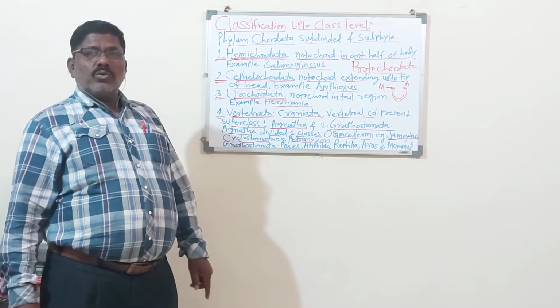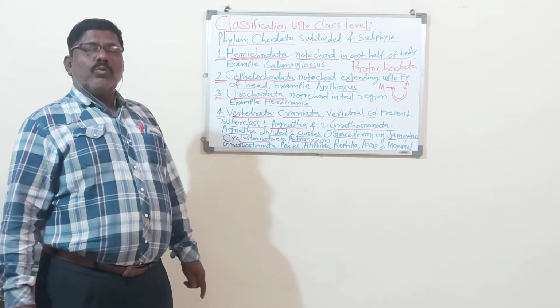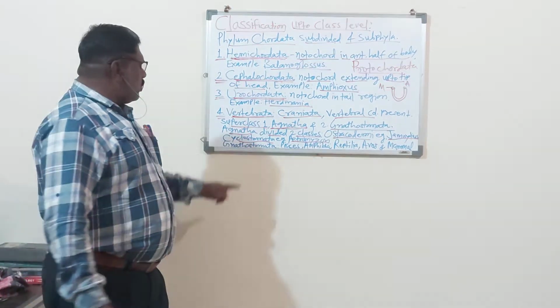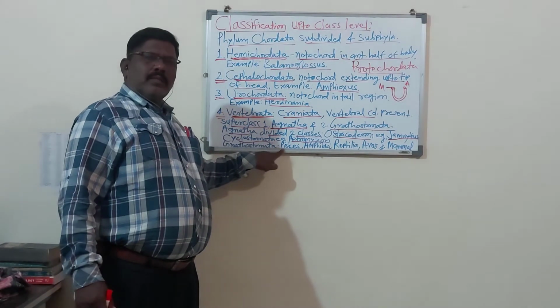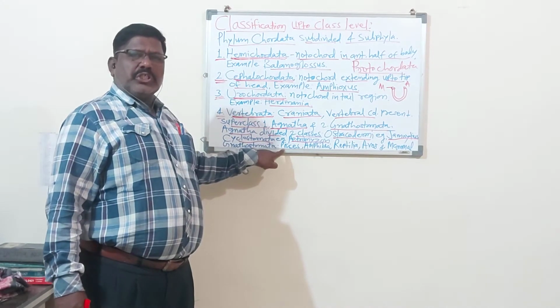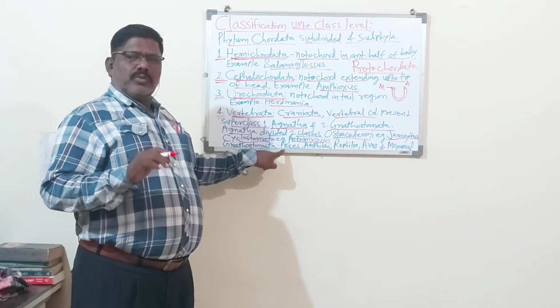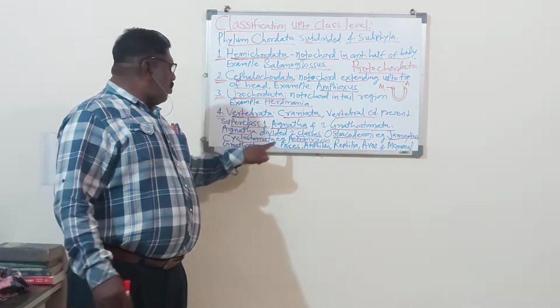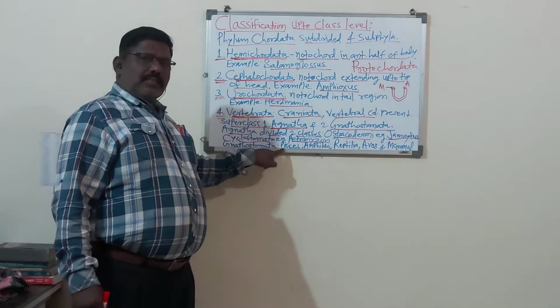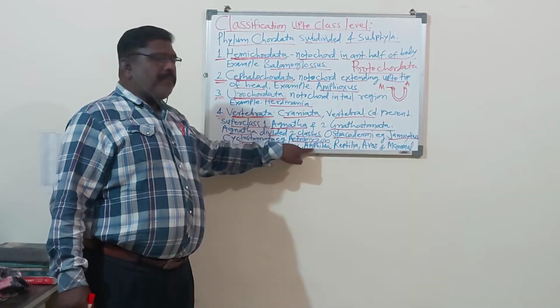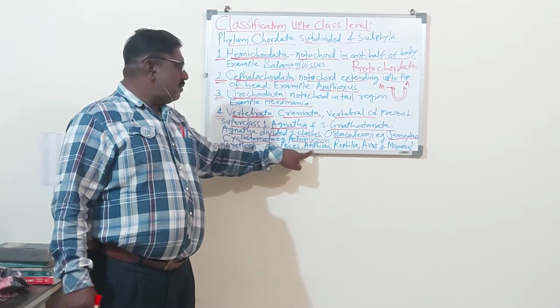We have to classify up to the class level with suitable examples. So here, Pisces: the best example is any fish which we eat. Pisces, example fish. Amphibia, example frog.